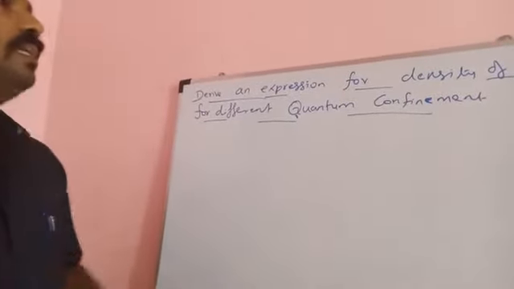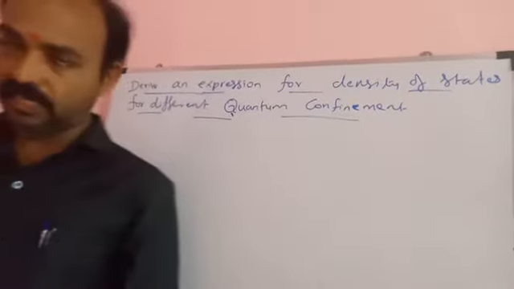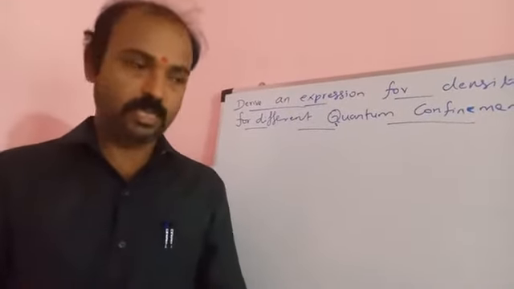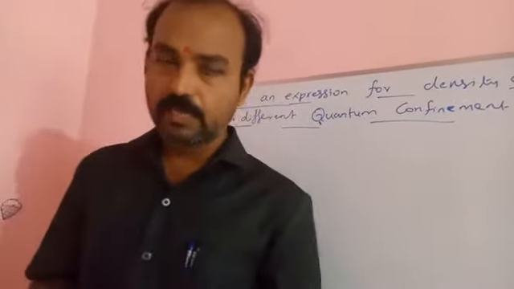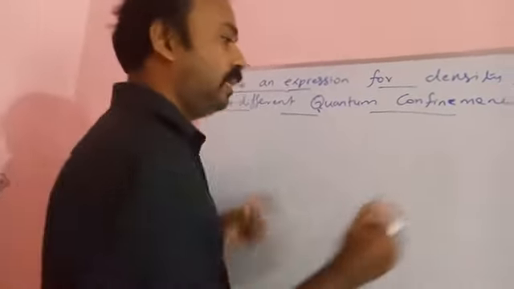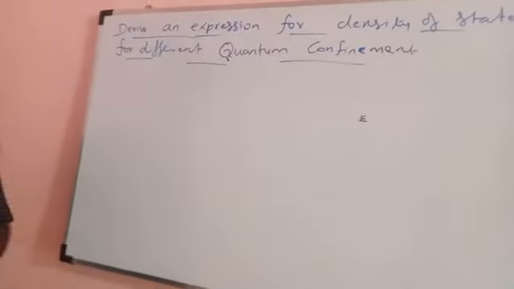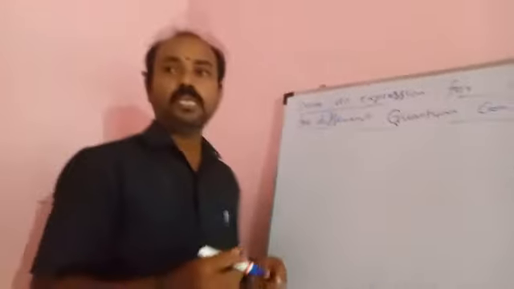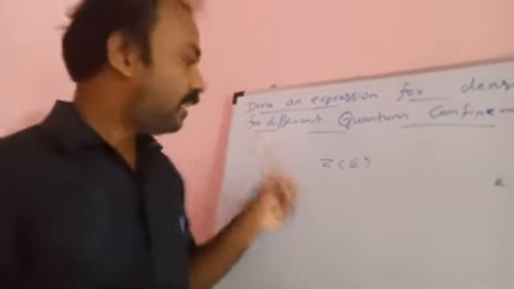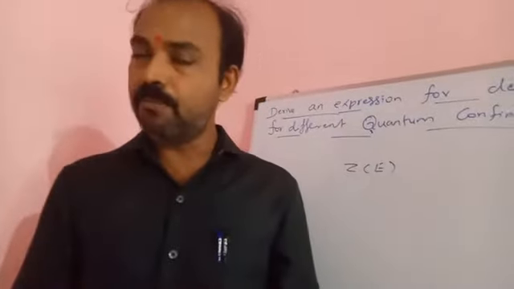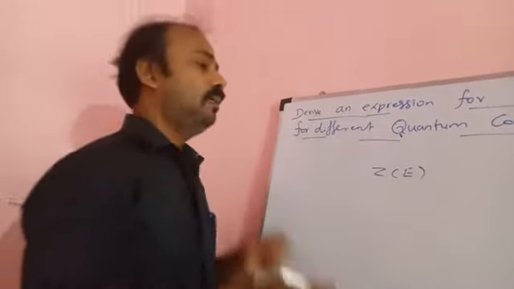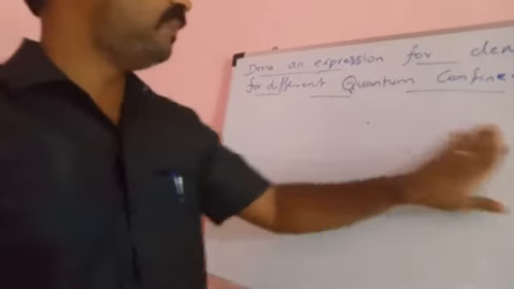First, the definition. What is density of state? Density of state is the number of states per unit volume per unit energy around the energy E. Once again, density of state is generally denoted by Z of E. It is defined as the number of states per unit volume per unit energy around an energy E. So that is the definition of density of state.